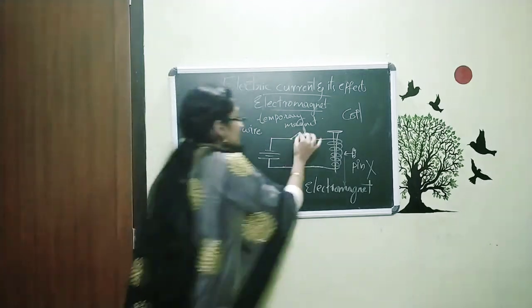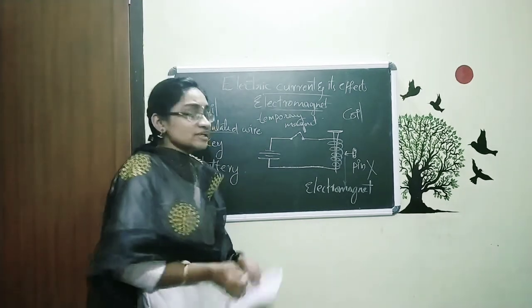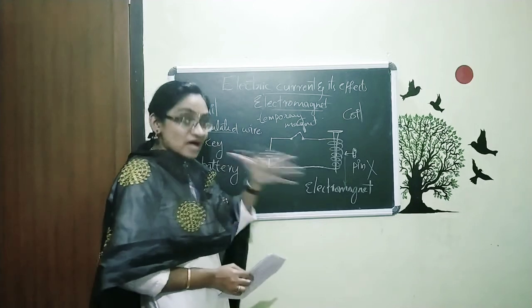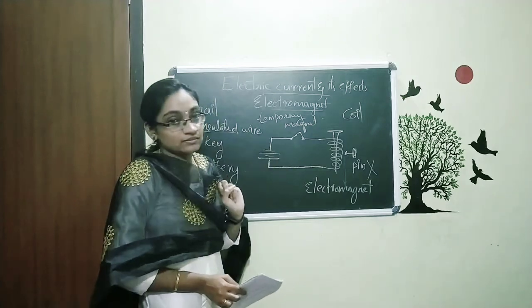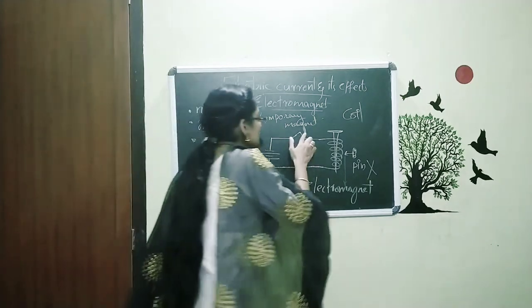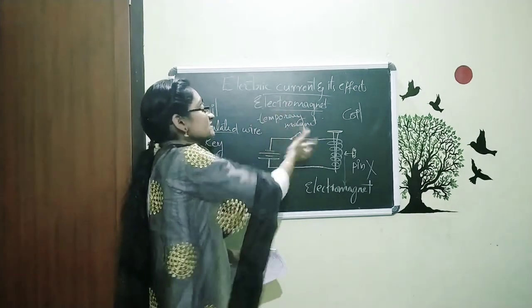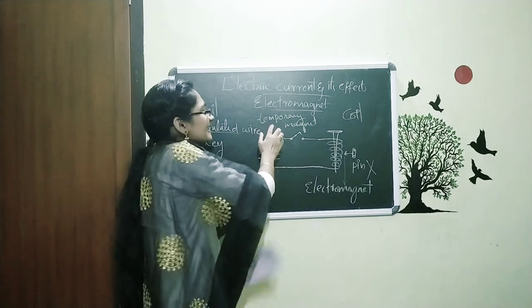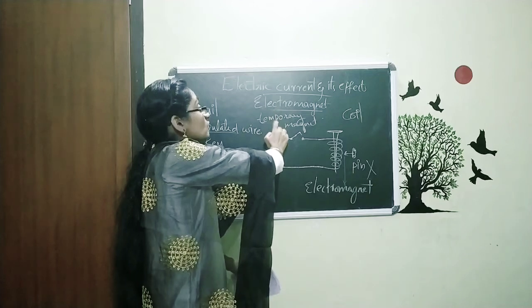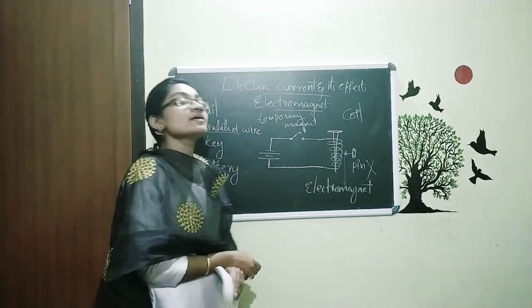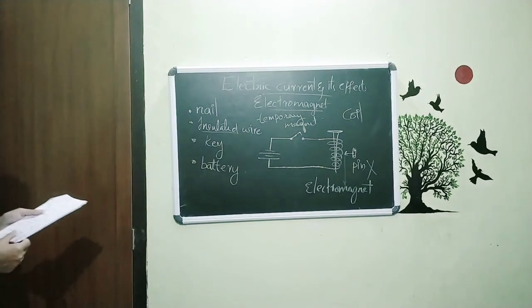And you can see when you are continuously connecting this switch for a long time, this battery will lose its energy very fast, because it acts as a magnet and uses too much energy in a short period of time. So when we close the key, it acts as a magnet. And when we open the key, it is not a magnet. That means there is only a temporary effect of magnet. This electromagnet is only a temporary magnet and not a permanent magnet. This is all about our electromagnet.